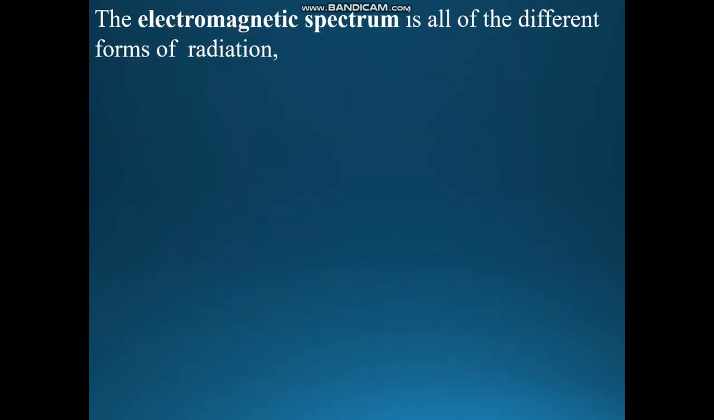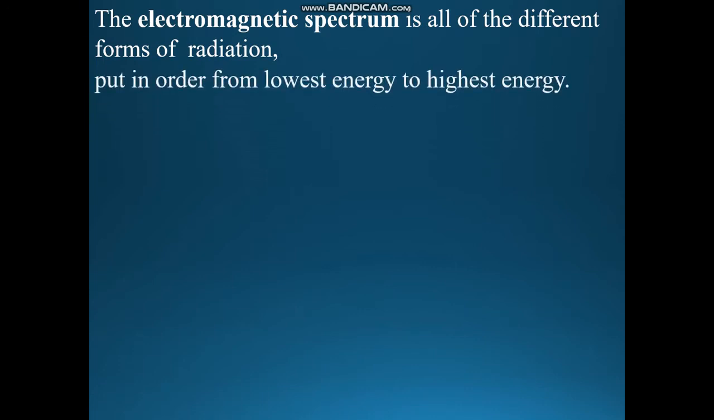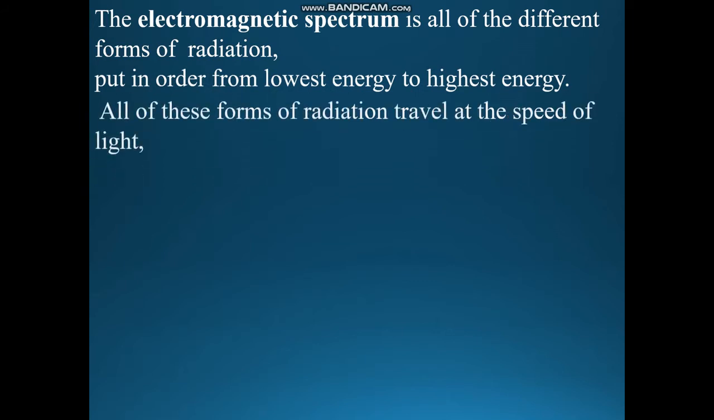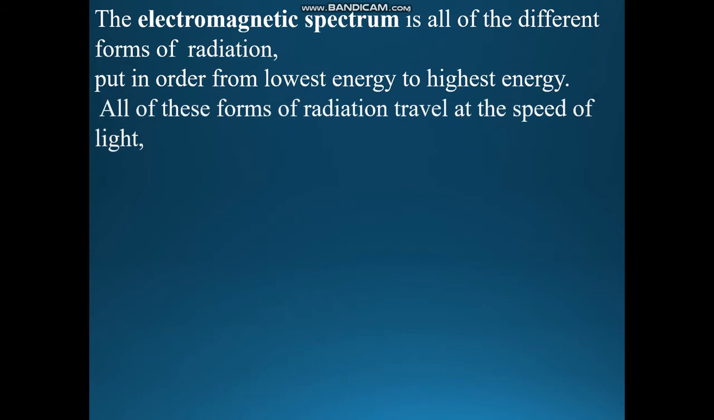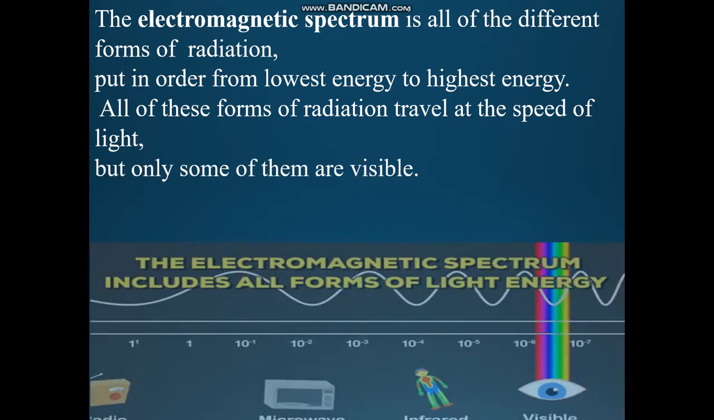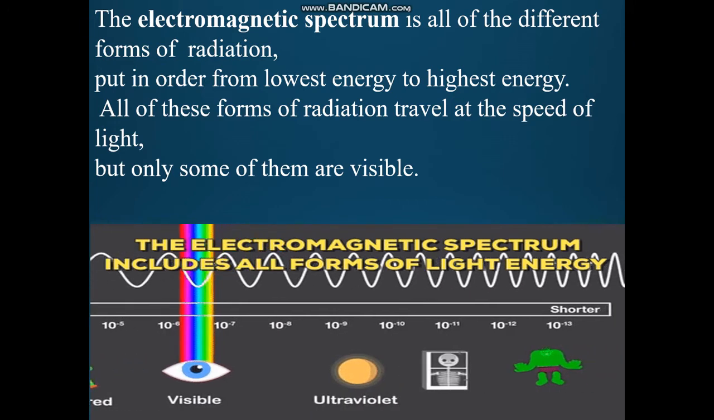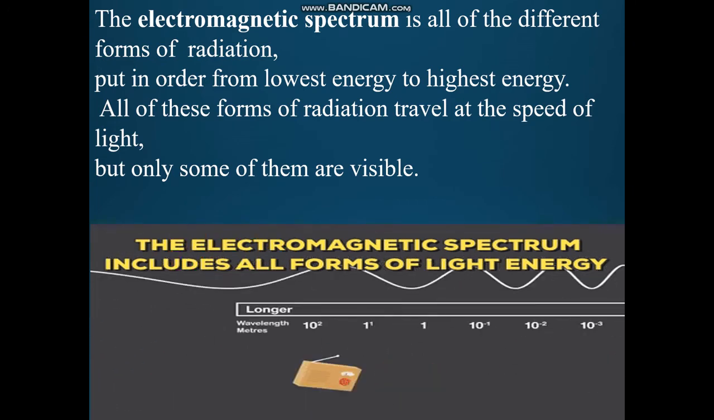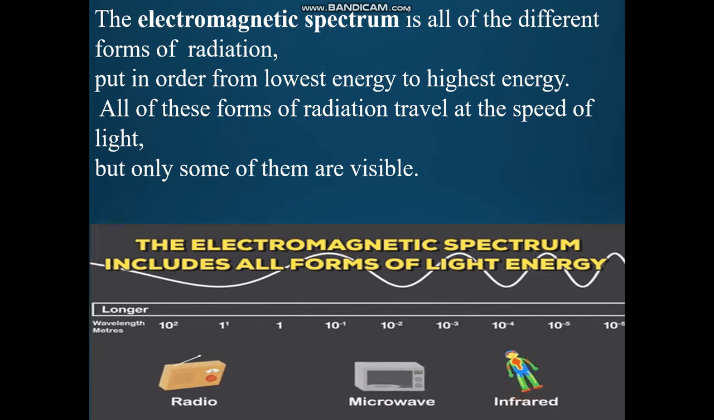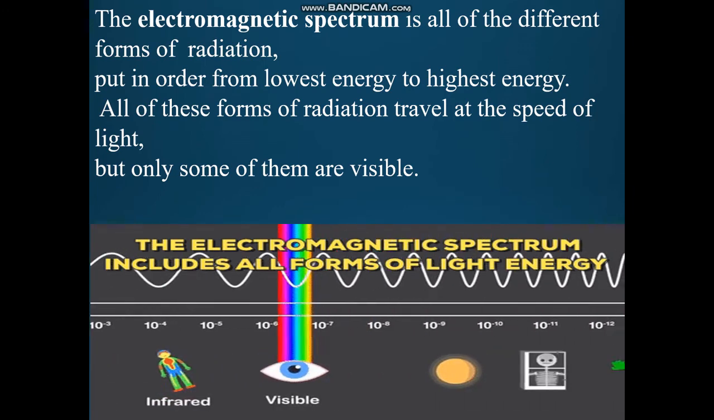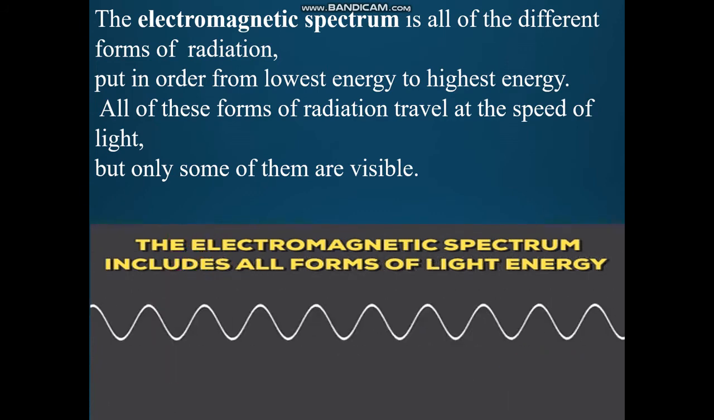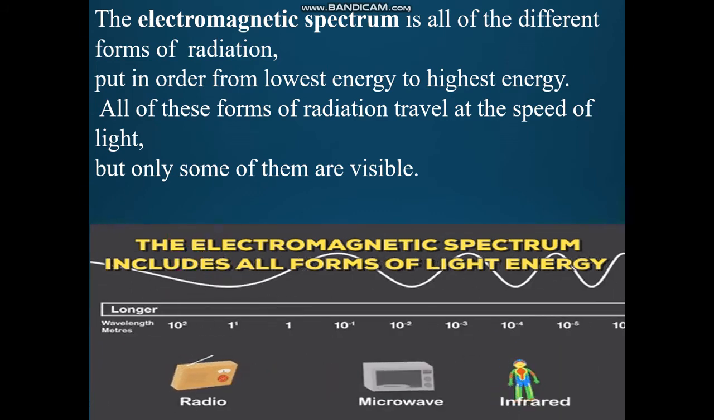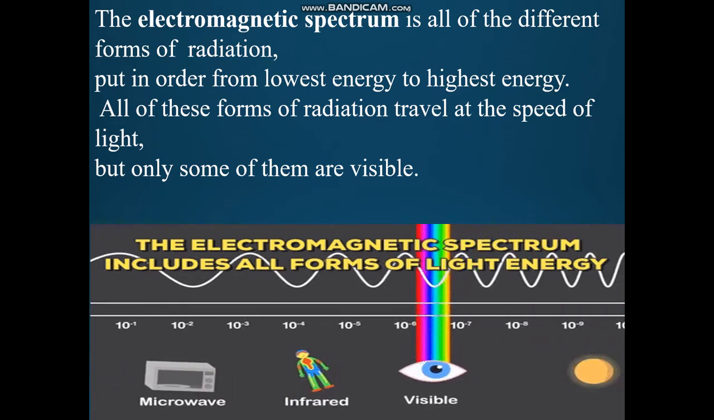The electromagnetic spectrum is all of the different forms of radiation put in order from lowest energy to highest energy. All of these forms of radiation travel at the speed of light, but only some of them are visible. Here you can see a range of electromagnetic radiation starting from the ones with the lowest energy, and you can observe the change in the wavelength and the frequency as you are moving from radio waves to the gamma waves.